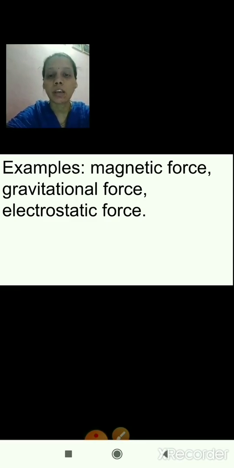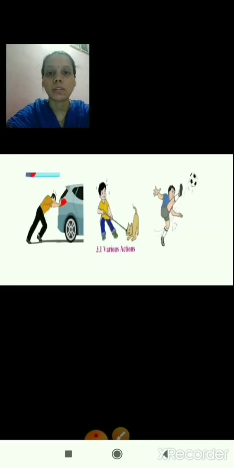Then electrostatic force. Yes, you have seen one example: if we take a plastic comb, rub it on our hair, and take it near pieces of paper, the paper will get attracted to the comb. So this is an example of electrostatic force. This also comes under non-contact force, where two objects act on each other but are not directly connected to each other. So these are all examples of non-contact force. I hope you are clear with the definition and examples of contact and non-contact force.